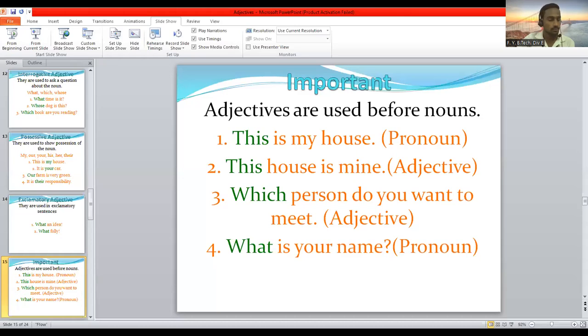I will share my screen. I hope that my voice is audible to all of you, and the screen may be visible. Is it visible? Okay, so the screen is also visible.